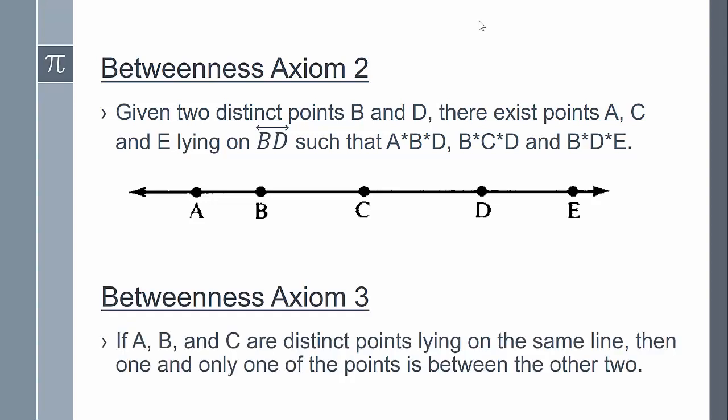Betweenness axiom 3 states that if A, B, and C are distinct points lying on the same line, then one and only one of the points is between the other 2. This axiom assures that a line is not circular, because if the points were on a circle, then you would have to say that each is between the other 2.